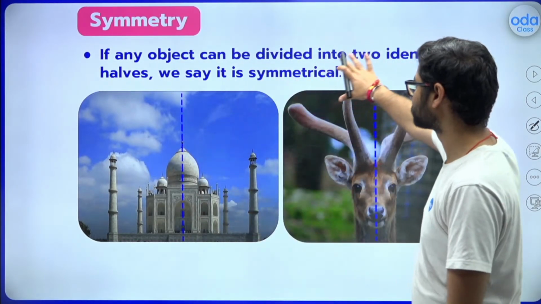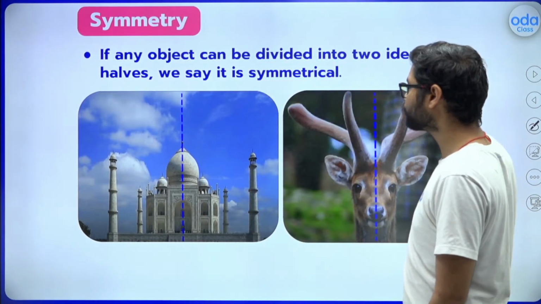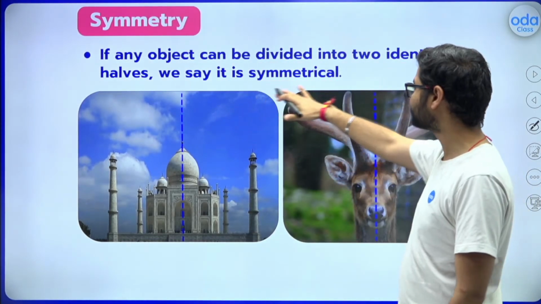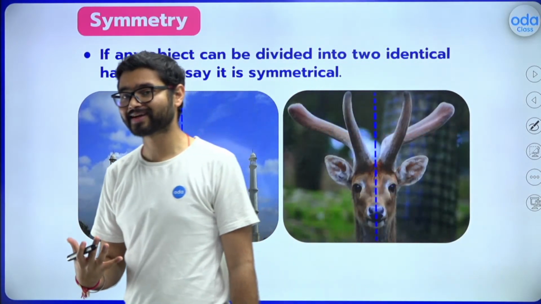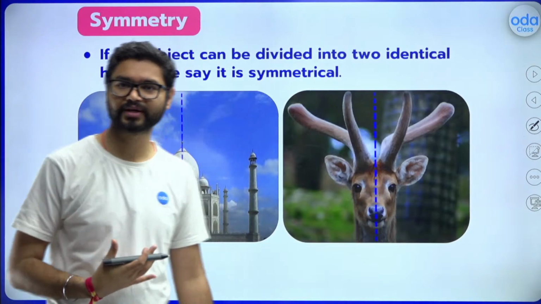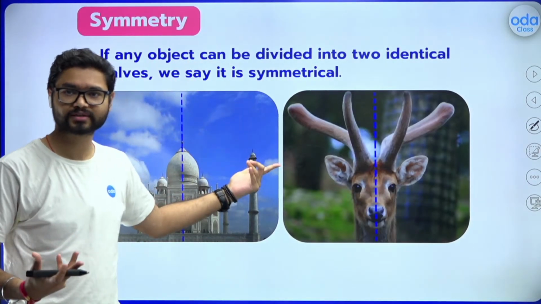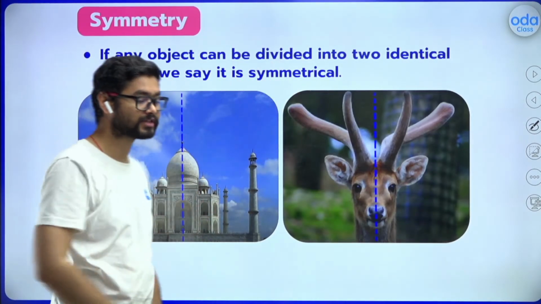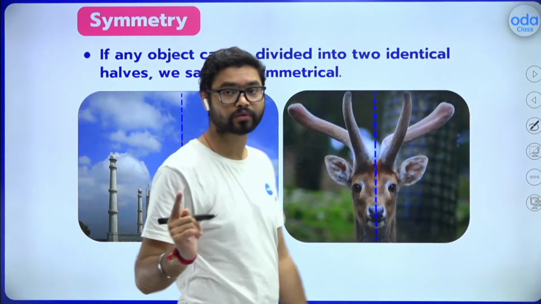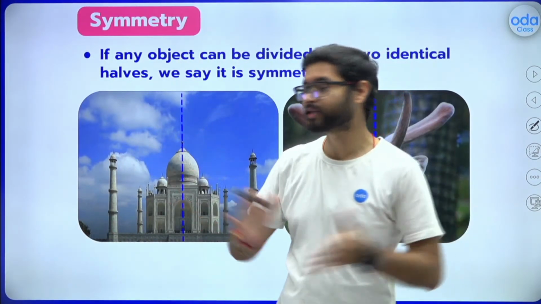Have a look at this part. If any object can be divided into two identical halves, we say it is symmetrical. Let's try to understand what I have written on the screen. It says that if any object can be divided into two identical halves, we say that particular object is symmetrical. It could be any object.